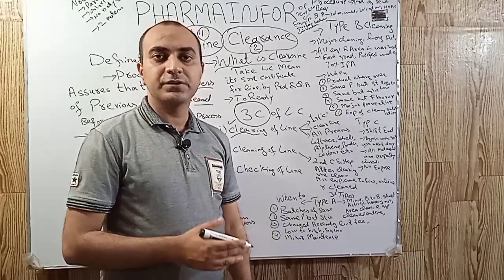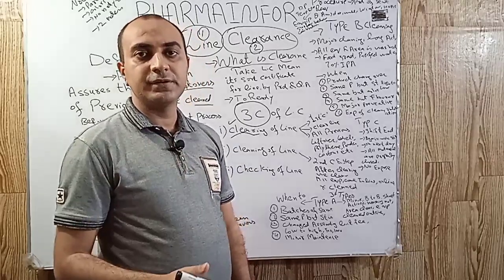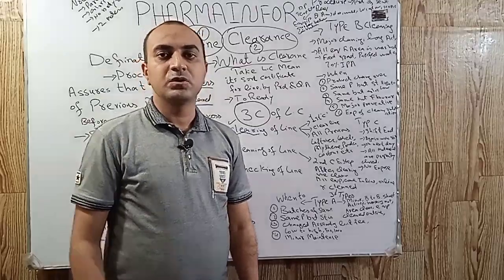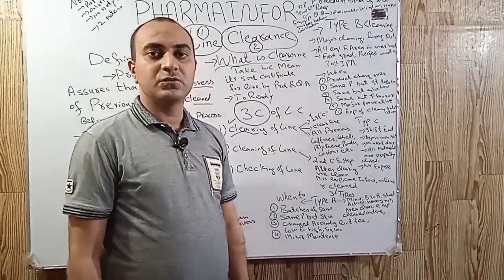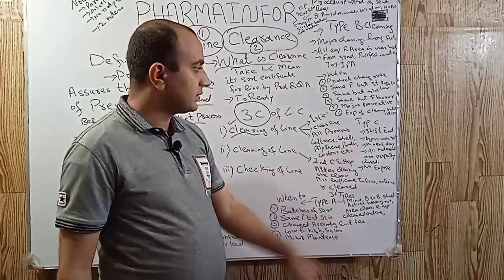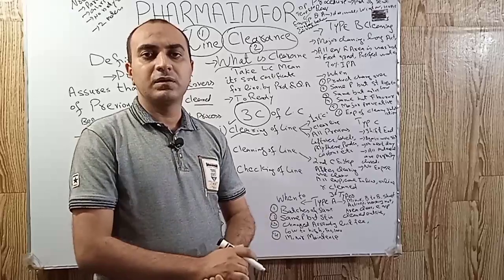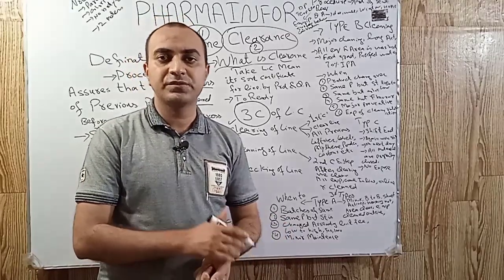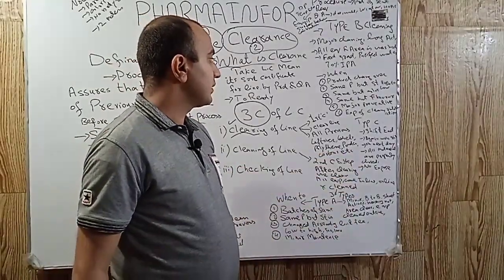All the tablet containers will be tightly closed and no material or product will be left behind in the exposed condition. So this is known as type C cleaning. We only cover or store all our products in protective and safe containers.